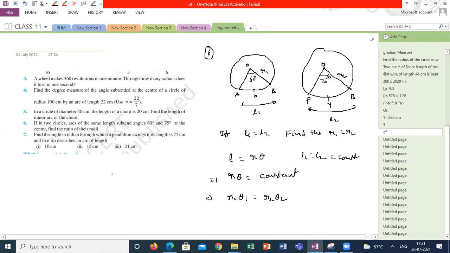Convert to radians, sir. So from here I can write R1 by R2 is equal to theta 2 by theta 1. Theta 2 by theta 1 is 75 degrees by 60 degrees, that is pi by 4 for the convert. So R1 is to R2 is equal to 5 is to 4. This is the final answer.